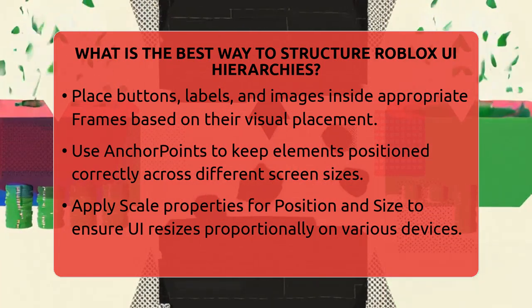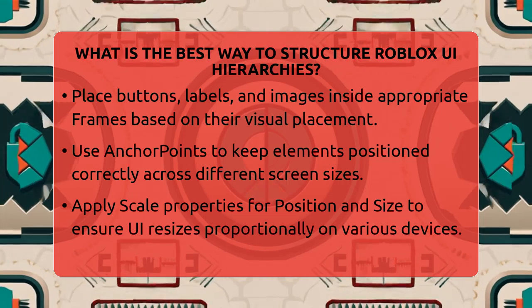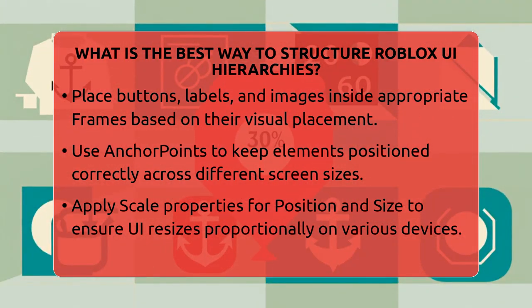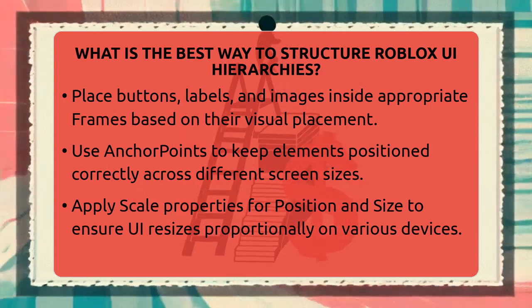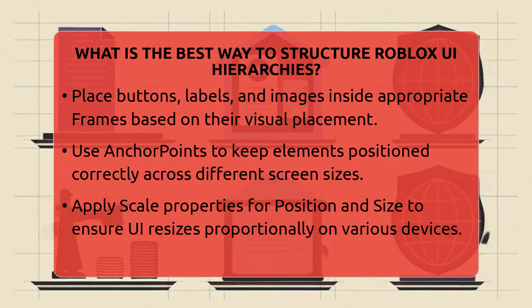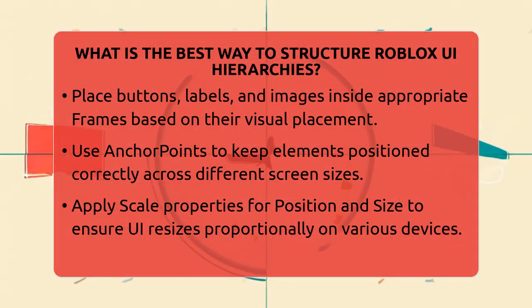Use anchor points to control how elements stay in place. For example, setting an anchor point of 1 on a frame's bottom right corner keeps it anchored there, no matter the screen size. Combine this with position and size properties that use scale instead of offset. Scale makes your UI elements resize proportionally on different screens, so they look good on phones, tablets, or computers.